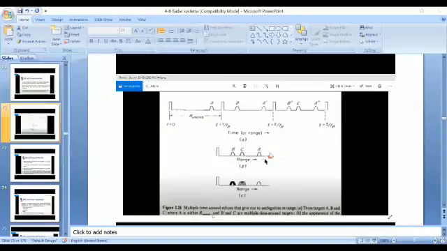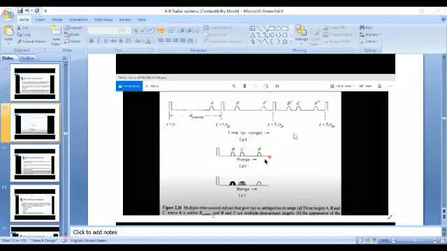There is no difference to differentiate which one is the real target and which one is not the real target, the noise target. So for that, we consider the concept of changing the pulse repetition frequency.